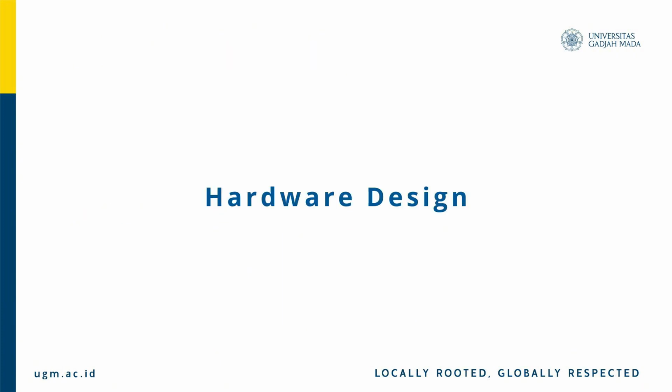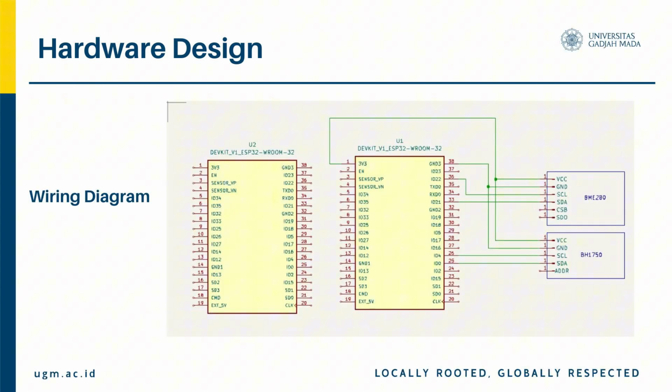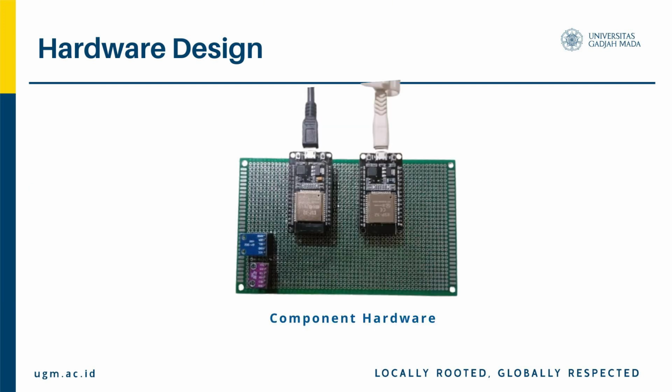Next is the hardware design of the system. Wiring diagram explanation. 1. The two ESP32 DevKit V1 boards are used as transmitter and receiver. 2. The ESP32 transmitter is connected to BME280 and BH1750 sensors via I2C, SDA, and SCL. 3. Both sensors share the same I2C lines and are powered by 3.3V and GND from the ESP32.